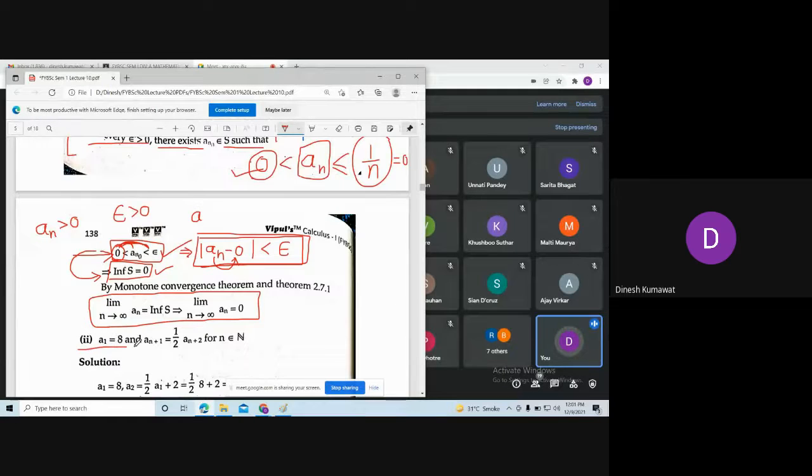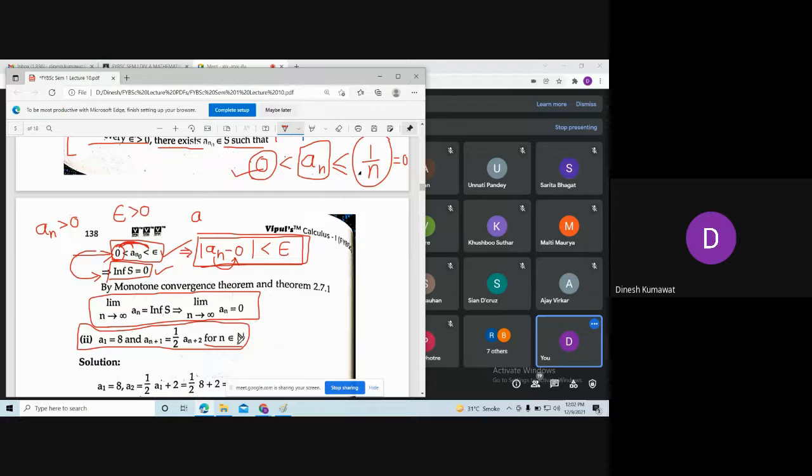So let us see this second one. Let me give you an idea of this example and I am going to leave it for your homework, because it's already 12:02. Let me see when ma'am is going to come. Till then we are going to continue. Okay, so in the second example it is given that a1 is exactly 8 and there is a relation between an plus 1 and an plus 2. That is, an plus 2 is equal to 1 upon 2 times an plus 1, and this is true for all n belonging to natural numbers.